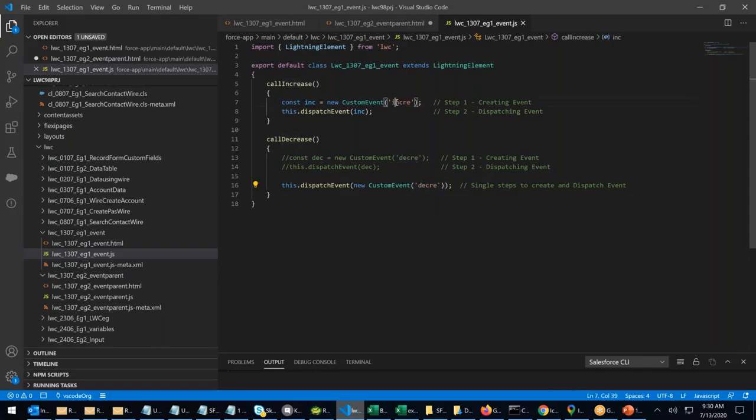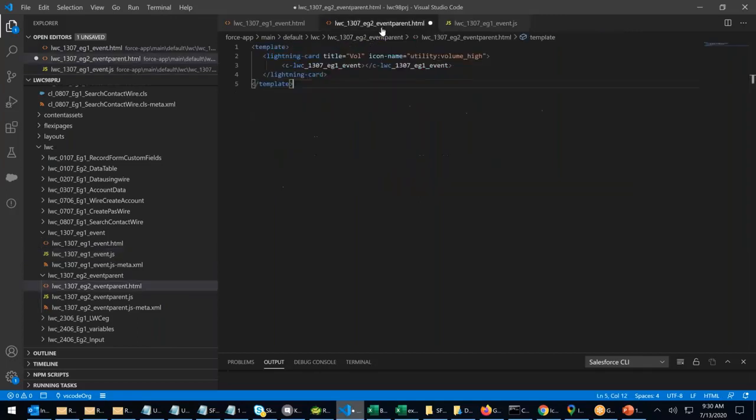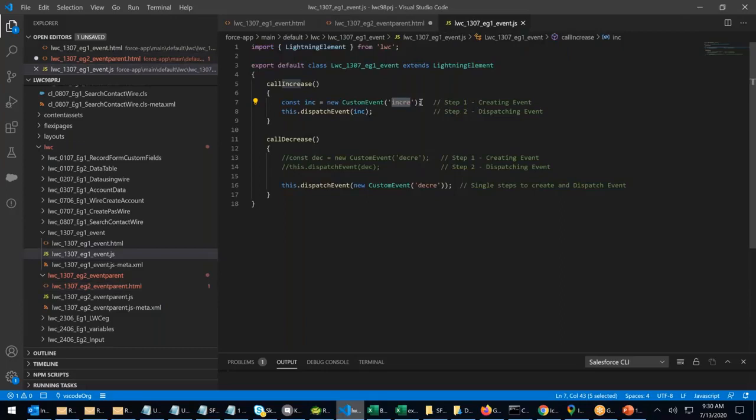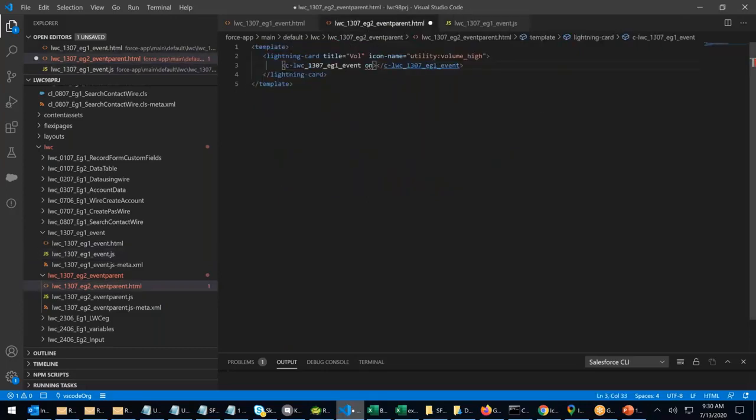In front of incree, if you put on, it's a listener. I go to the HTML, press spacebar and say on, on incree. My event name is incree. On incree equals to increase volume.